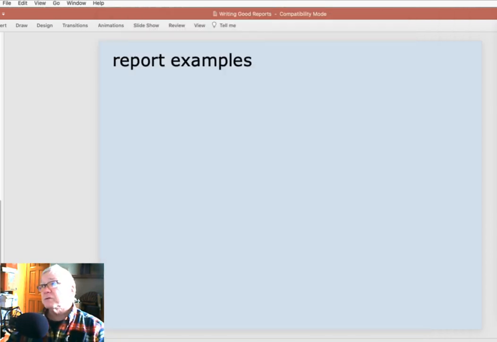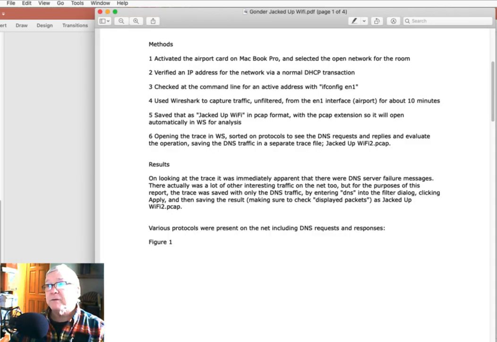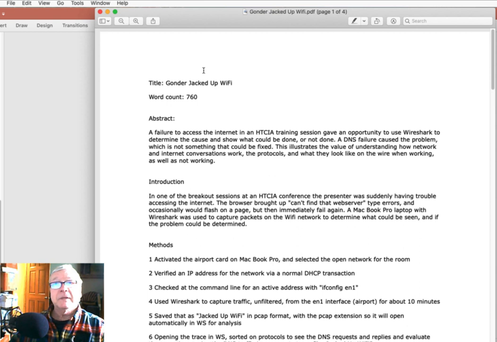Well, here's what it looks like when I put it all together within our format. Title, word count, abstract. So the abstract is a summary of all the sections that go after it, not written until all those sections are done.